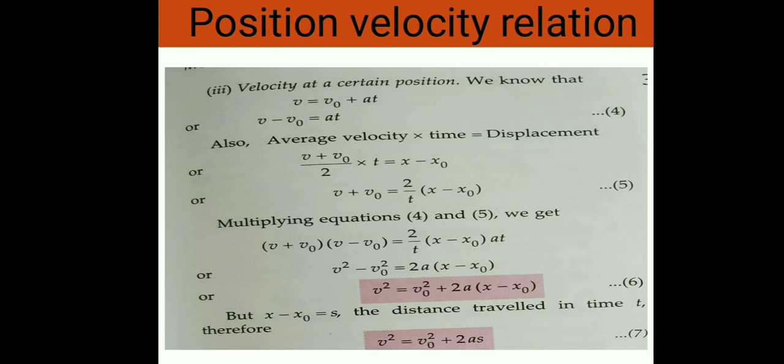Again we know that x minus x naught equals s, that is the distance traveled in time t. Therefore v square equals v naught square plus 2as. This is the position velocity relation.